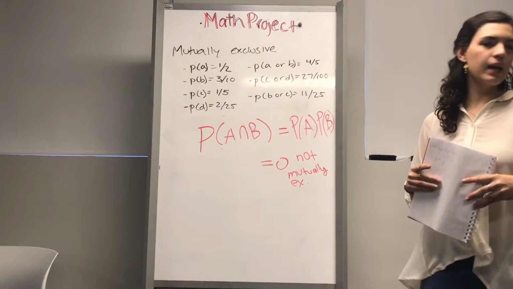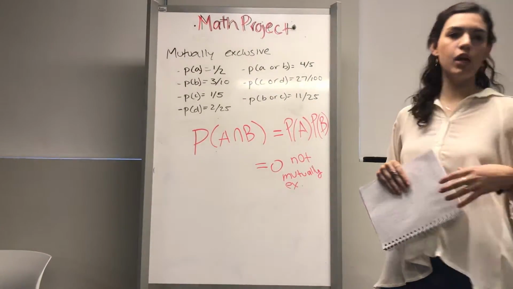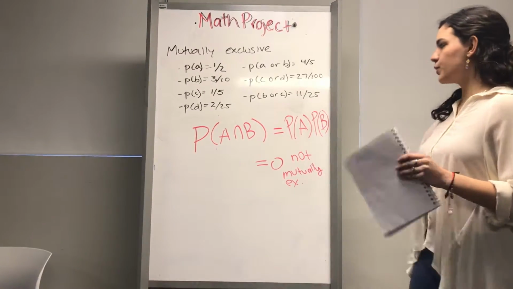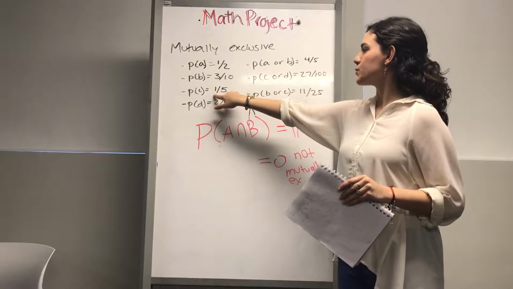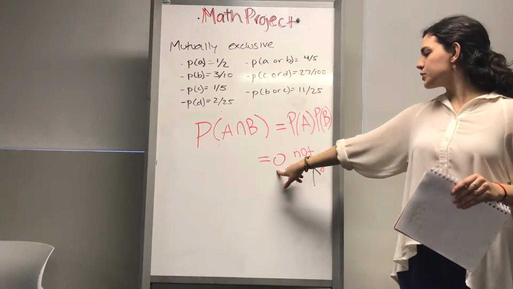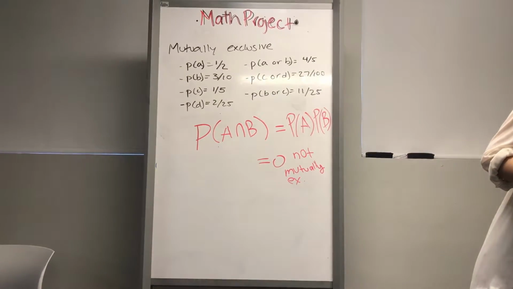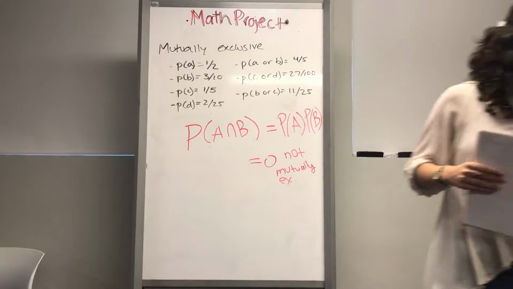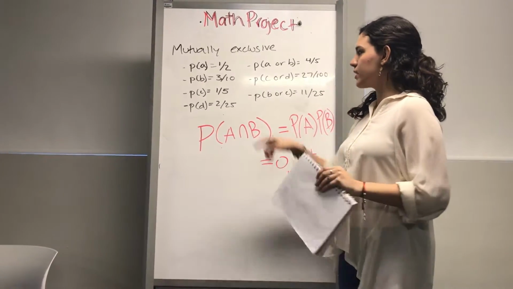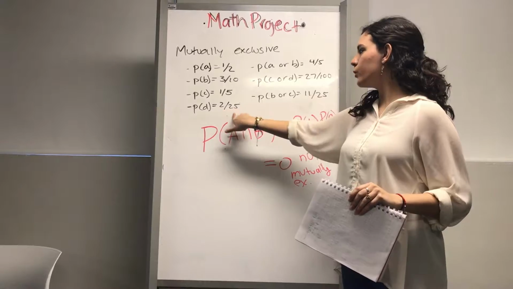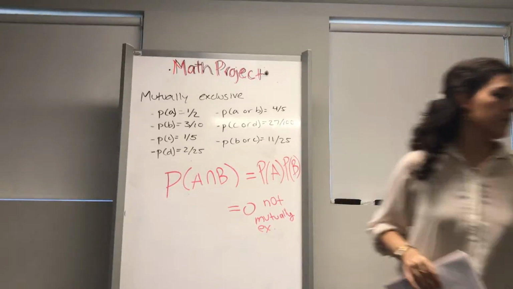Now, event D asks if B and C are mutually exclusive. You would use the exact same formula. So B and C, 3 over 10 times 1 over 5, won't give you 0, so this is not mutually exclusive as well. Event E asks if C and D are mutually exclusive. It would be the exact same formula. So 1 over 5 times 2 over 25 is not equal to 0, so it's not mutually exclusive.